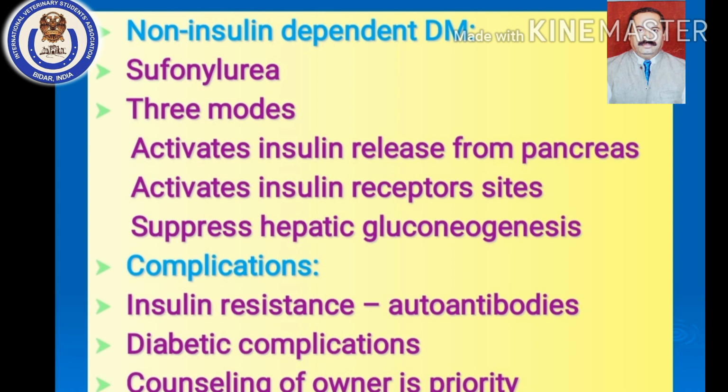And the keyword is management of diabetes mellitus. It is not a treatment of diabetes mellitus.